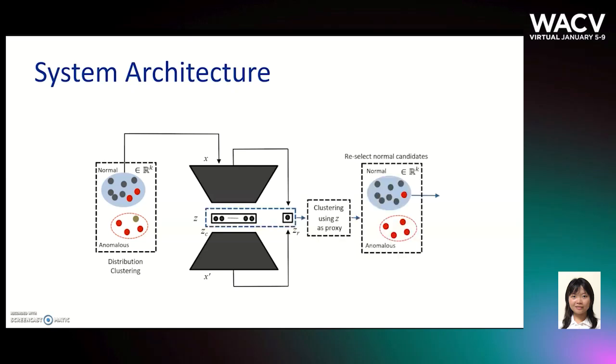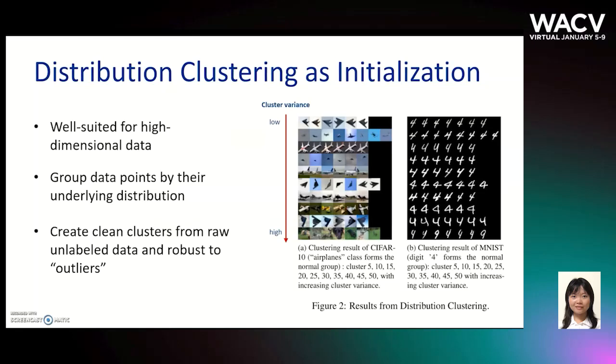The reselected normal candidates are fed into the autoencoder for representation learning, followed by membership re-evaluation on the whole dataset. This whole process is iterated till there is no change in the membership. Now let us take a closer look at distribution clustering. Here we show the clustering results for Cifar10 and MNIST, sorted by cluster variances. We see that clusters with low variances are more homogeneous, while those with high variances contain anomalous samples.